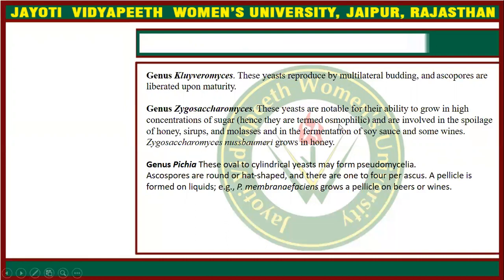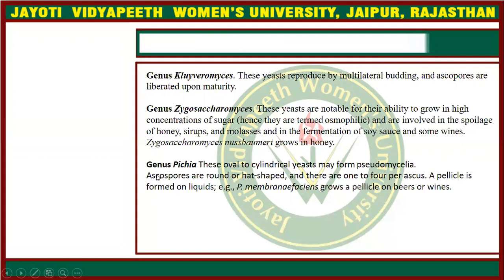They are involved in the spoilage of honey, syrup, and molasses, but some of the species are also involved in the fermentation of soy sauce and some wines. The example is Zygosaccharomyces rouxii.